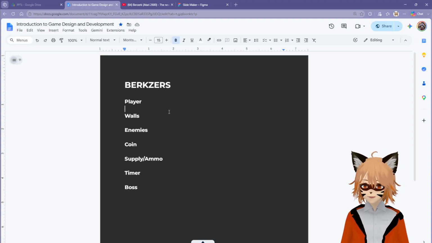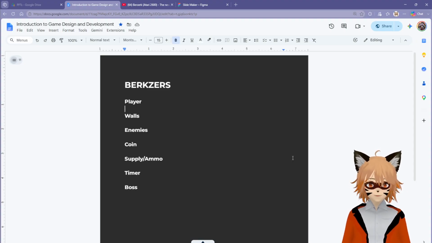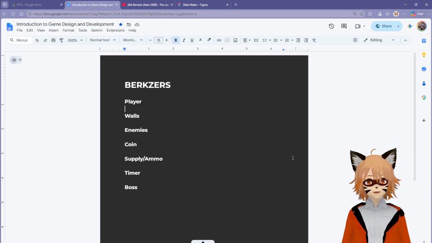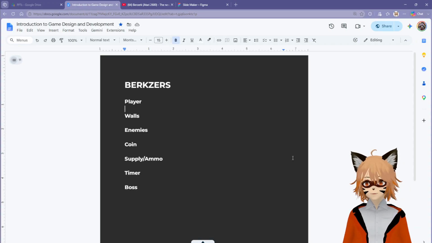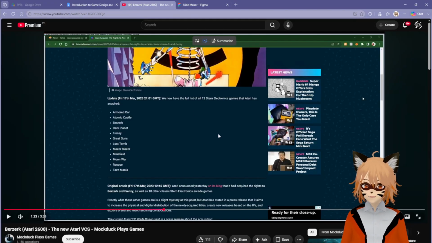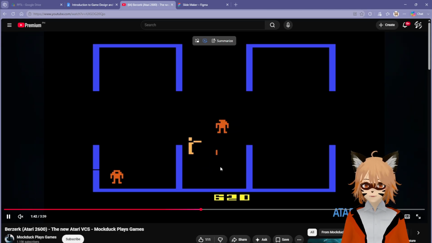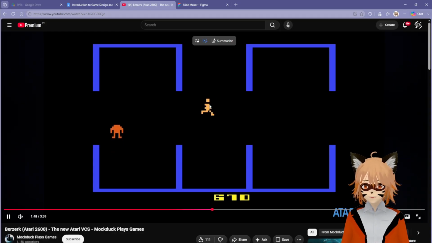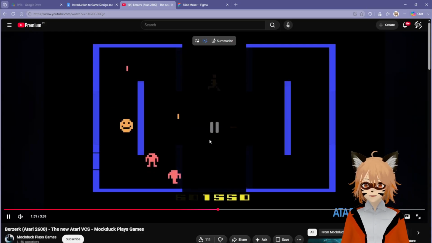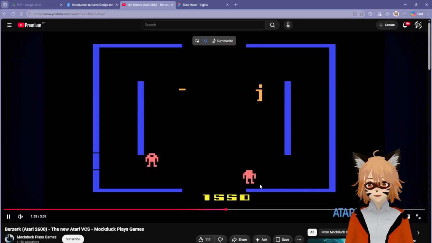So let us begin. Whenever we're trying to make games, we are trying to figure out how to create a system. We're trying to figure out some game mechanics, and what kind of gameplay we want to give the player. The original Berzerk game is action-packed in a way because you're trying to shoot down enemies who are trying to gun you down. Whenever your bullets hit the walls, of course, they dissolve. If a bullet hits an enemy, the enemy dies, and it increases your score.